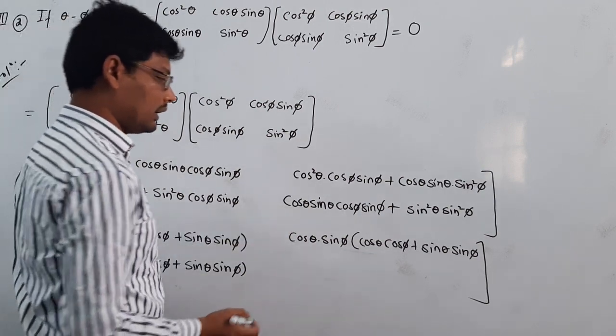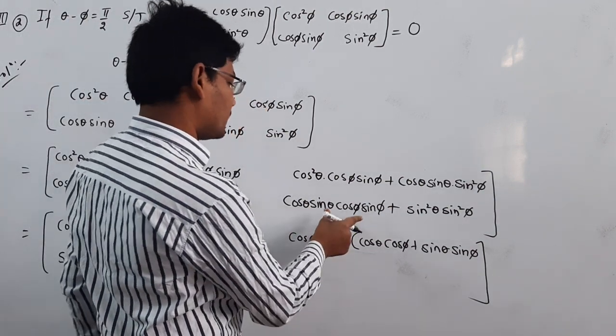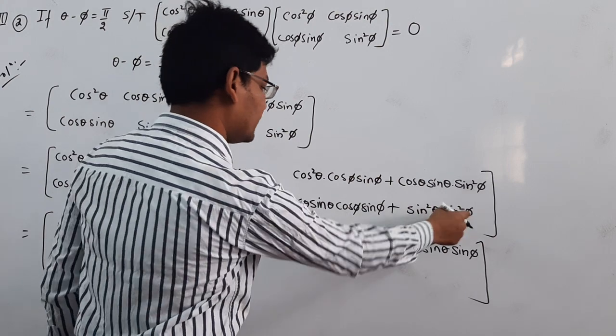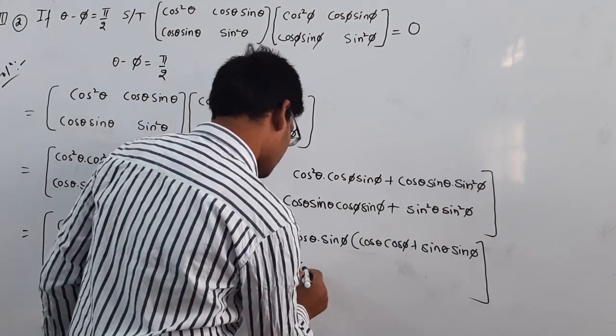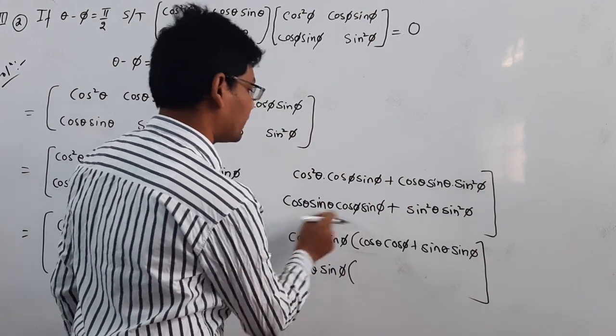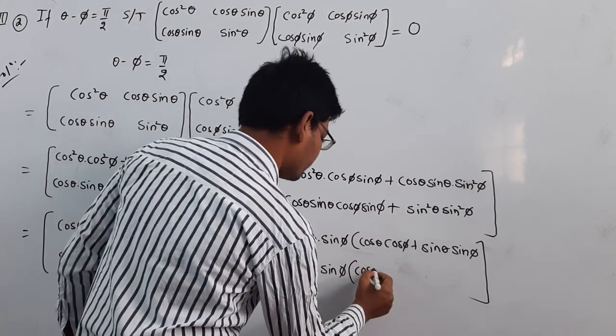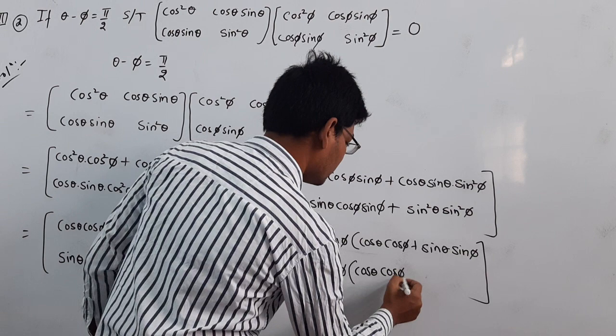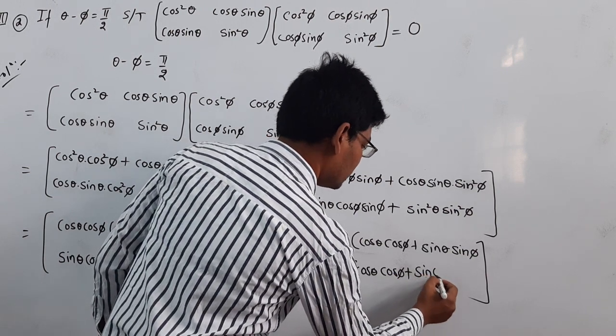Here in this element, if you take common sin theta sin phi, the remaining terms are cos theta cos phi plus sin theta sin phi.